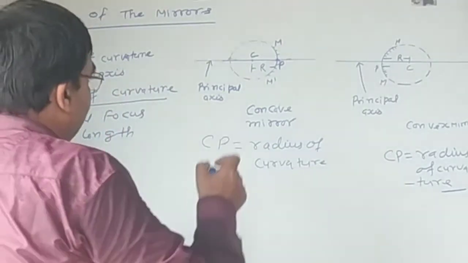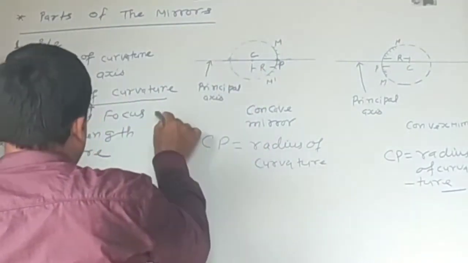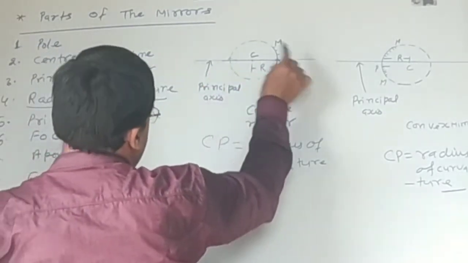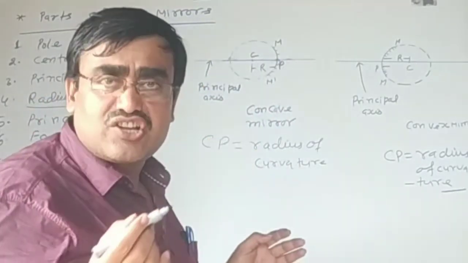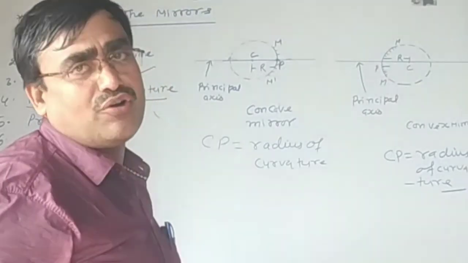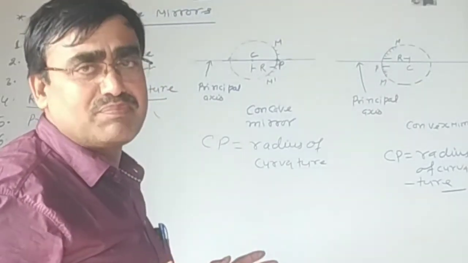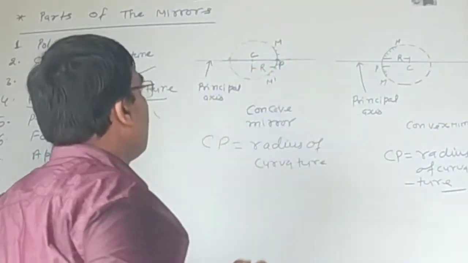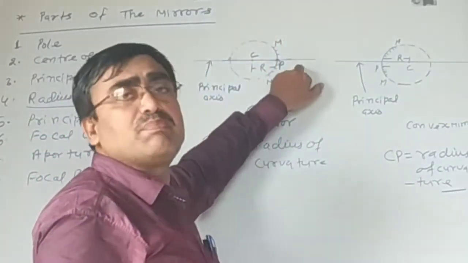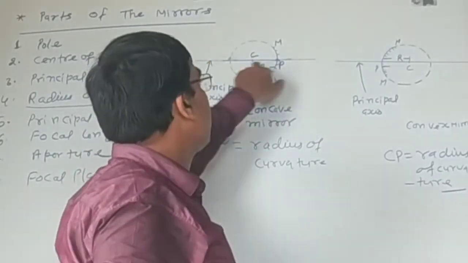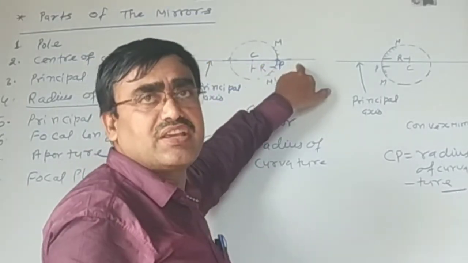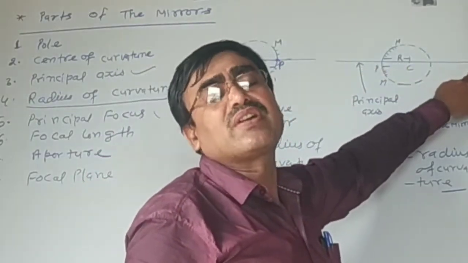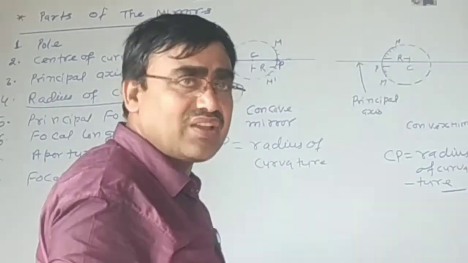Now principal axis. The line joining the center of curvature and pole of the mirror is called principal axis. This long line is called principal axis. This is the principal axis in the case of concave mirror, and this is the principal axis in the case of convex mirror.